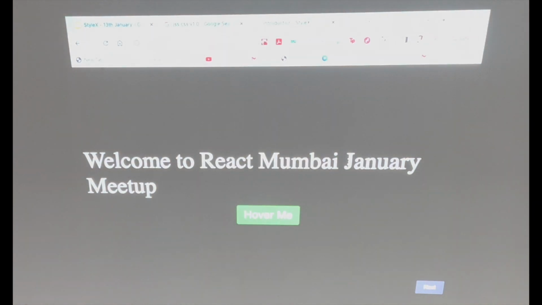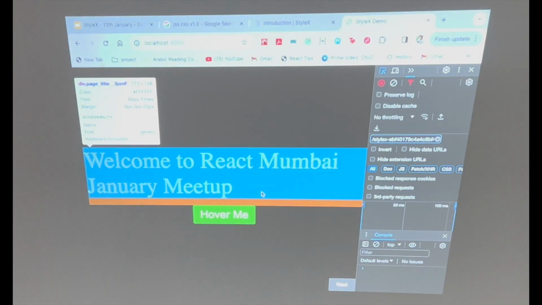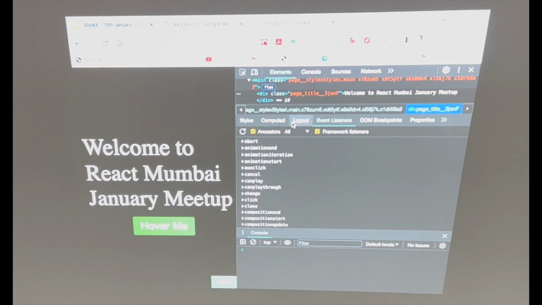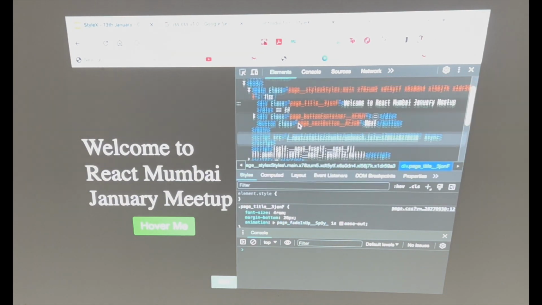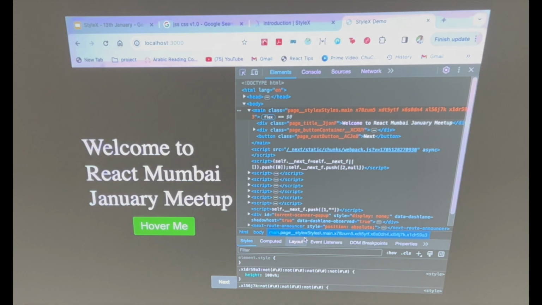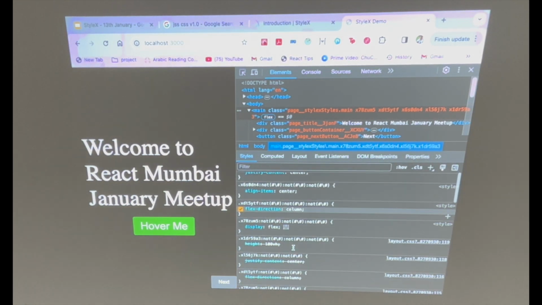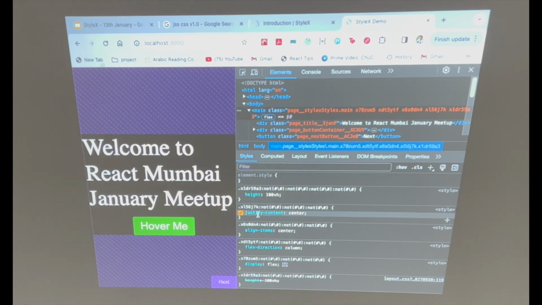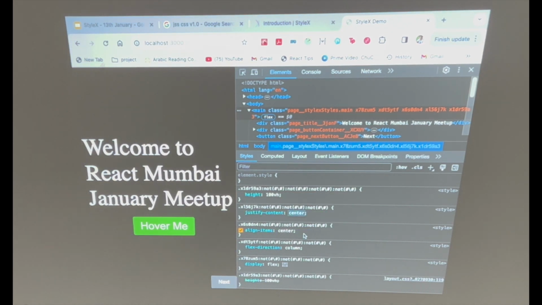It is governed correctly. If I inspect this to show you folks, so yeah, in the main class you can see that this is how StyleX does it. It has the concept of atomic CSS, so every individual class has individual things, right? Justify content, align items, right?